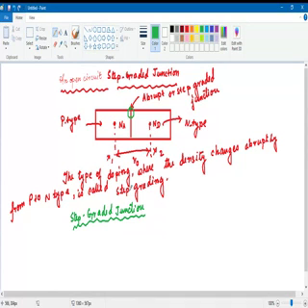Now, when a junction is formed between P and N type material, there is a change in the concentration of holes and electrons. Holes are majority carriers on the p side and hence available in plenty on that side.